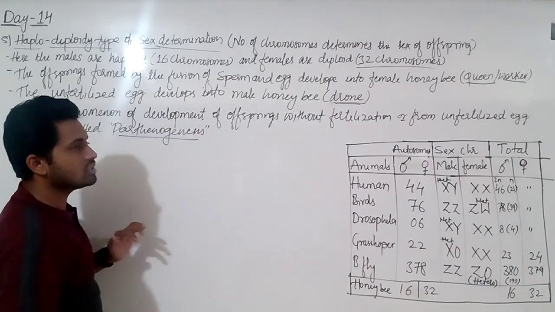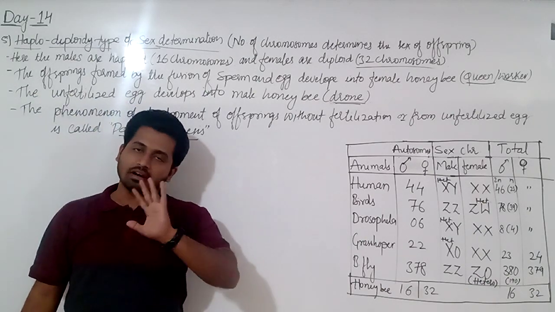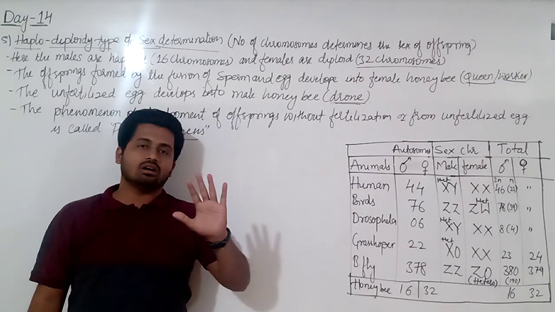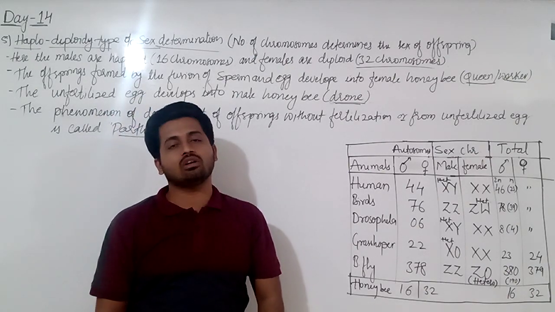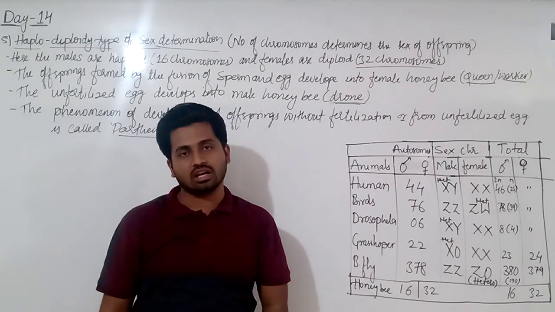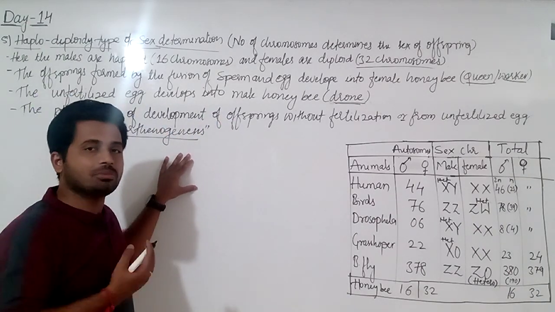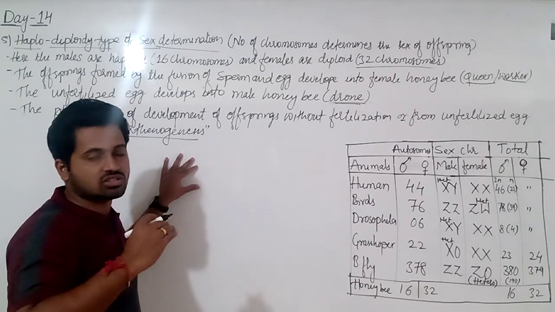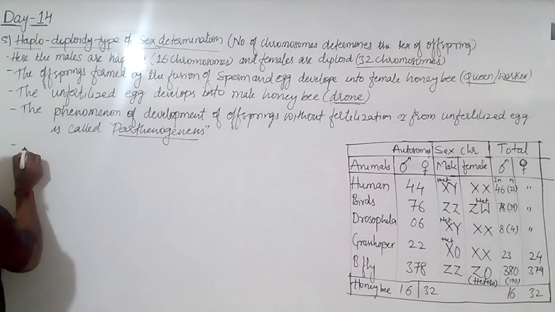Parthenogenesis. What is parthenogenesis? The development or formation of the offspring without fertilization, from the unfertilized egg, is called parthenogenesis. Example, this is possible in honeybee, ants and wasp. What happens here? One point again I will write.